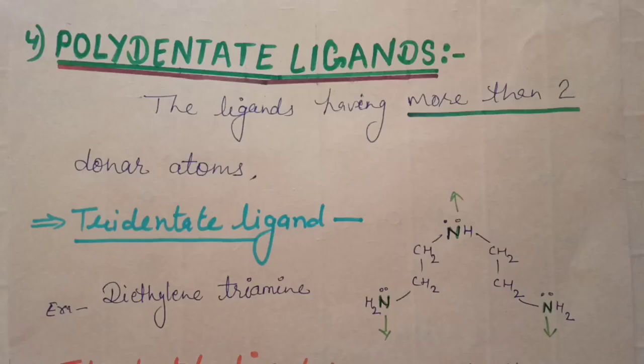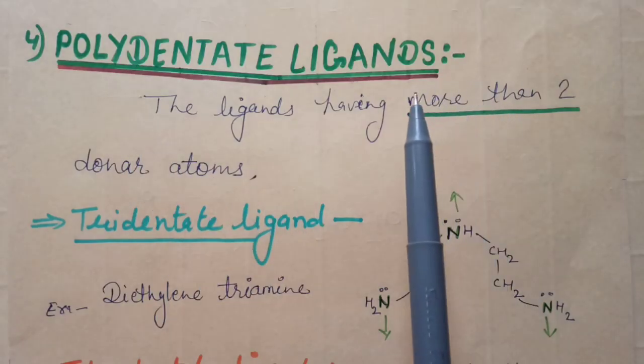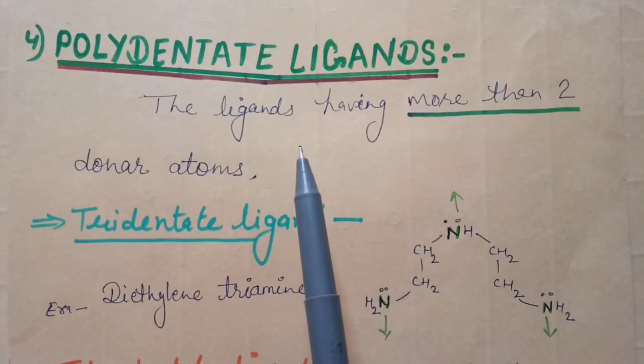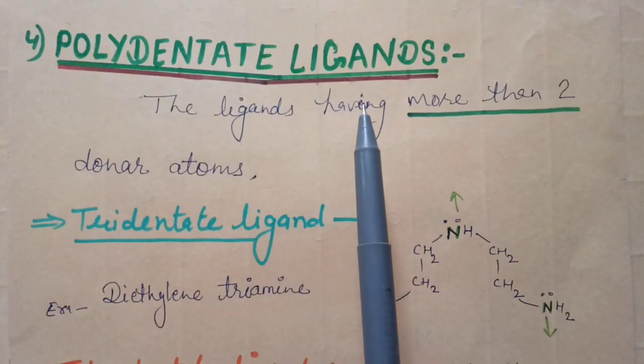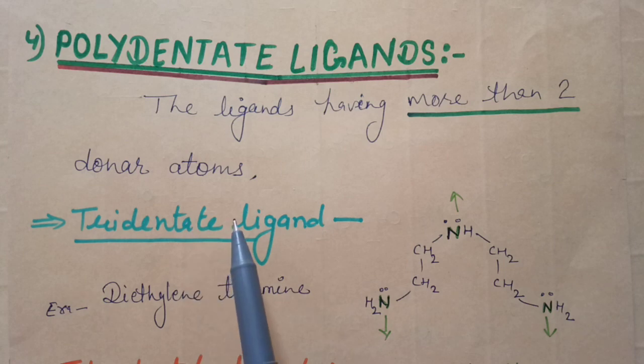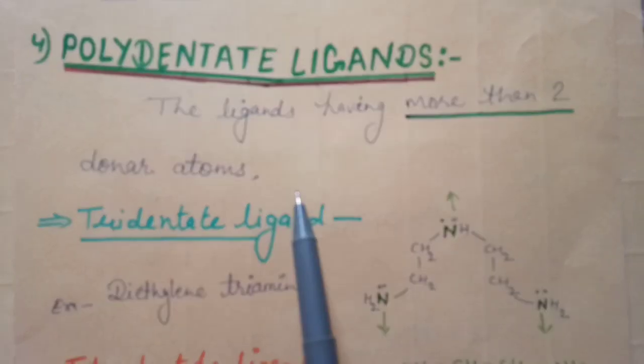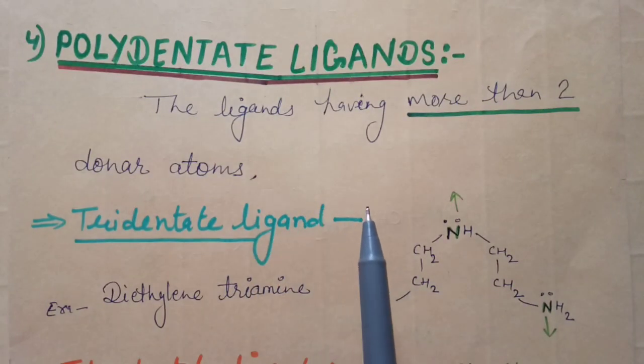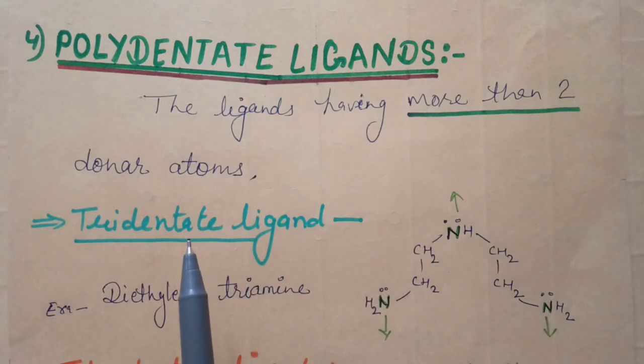Clear? Now polydentate ligands. Poly means more than two. The ligands with denticity of more than two, or with more than two donor atoms, are known as polydentate ligands. For example, tridentate ligands. Okay, we will see here tridentate, tetradentate, pentadentate and hexadentate ligands. The same types of ligands are present here.